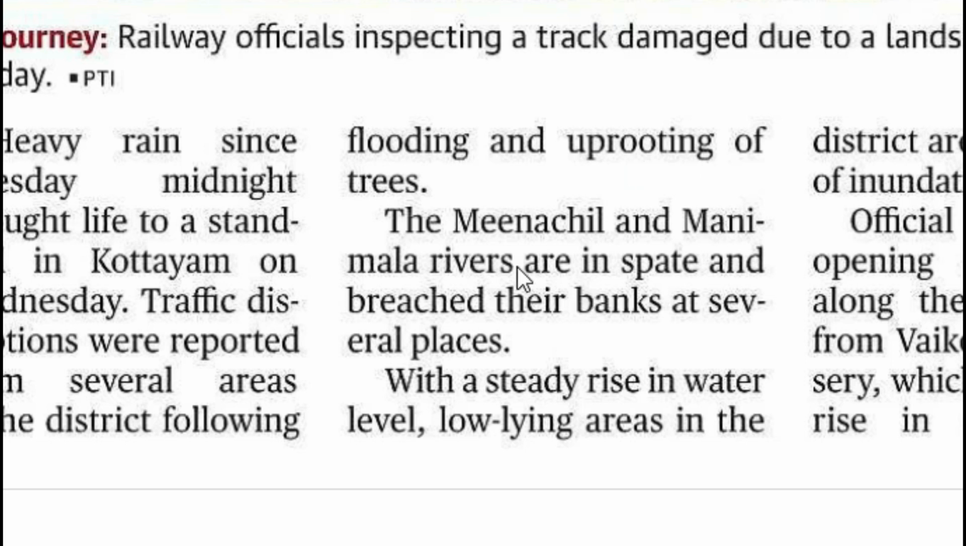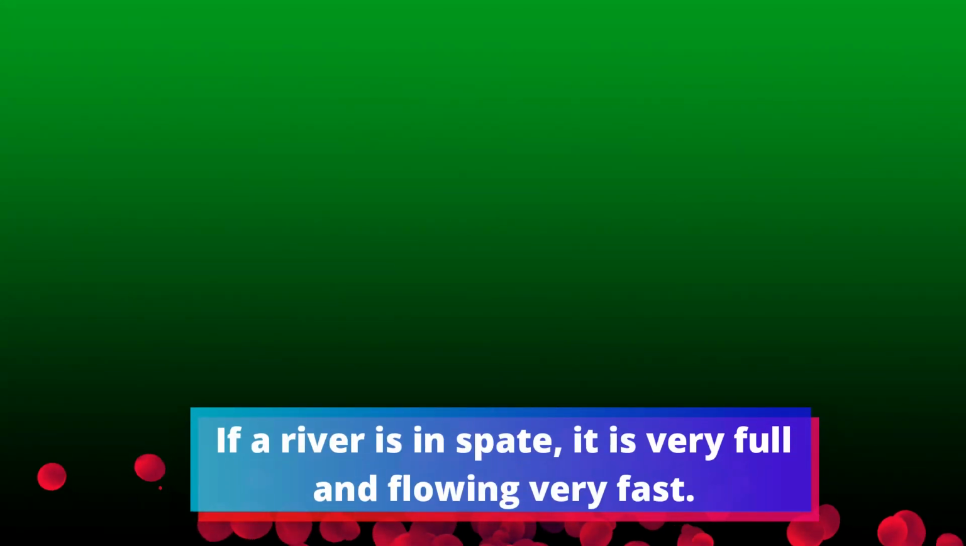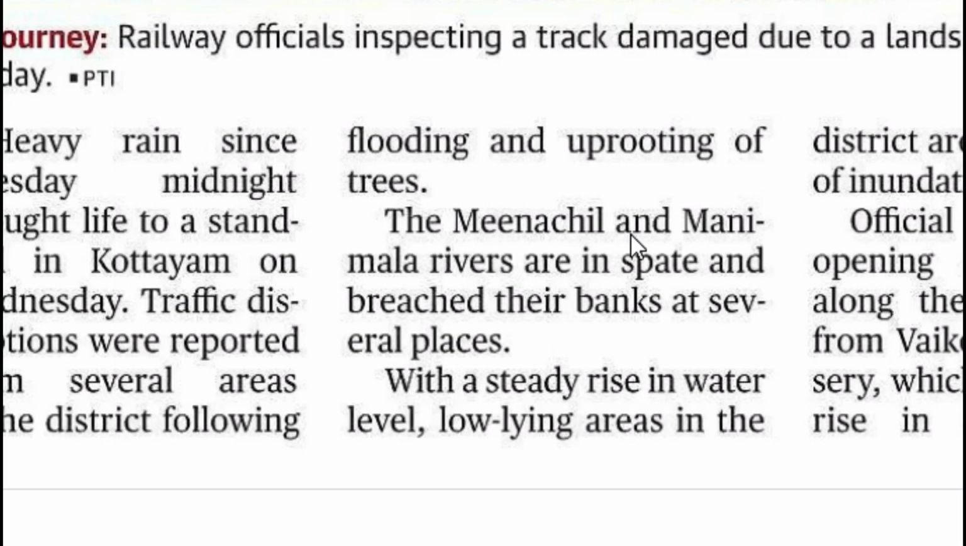Next paragraph. The Meenachil and Manimala rivers are in spate and breached their banks at several places. These two rivers are in spate. This is a very good expression, in spate. If a river or stream of water is in spate, it is very full and flowing very fast. These rivers are very full and they are flowing very fast. And what happened here? They breached their banks.